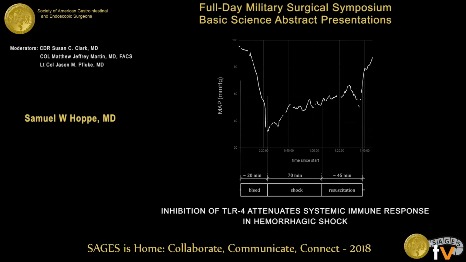This plot here just demonstrates the hemodynamic response to our shock model in a similar cohort of rats. As you can see, there's a precipitous drop in blood pressure during the bleeding phase, followed by partial compensation by the animal during the shock phase, and then a return to normal vitals toward the end of resuscitation.